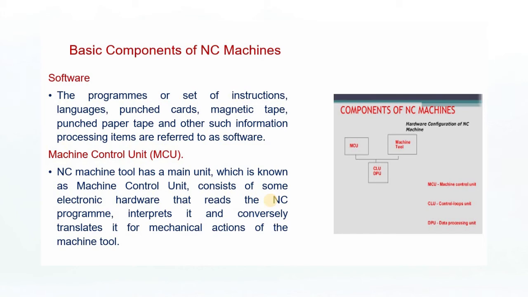Machine control unit. The machine control unit is the main unit, which consists of electronic hardware that reads the NC program, interprets the data, and translates it into the mechanical actions of the machine tool. So it reads the programs, interprets the data, and translates the information into mechanical action in the machine tool.